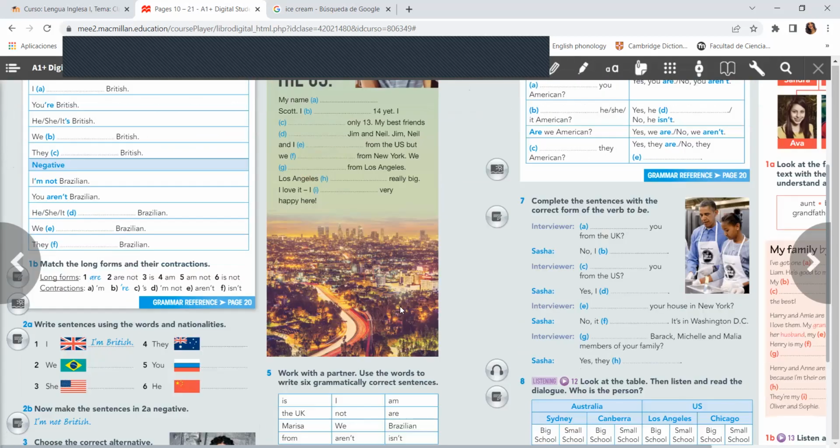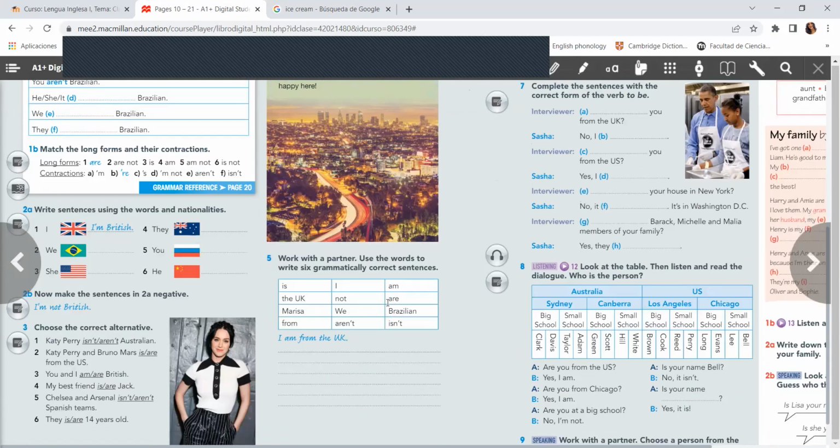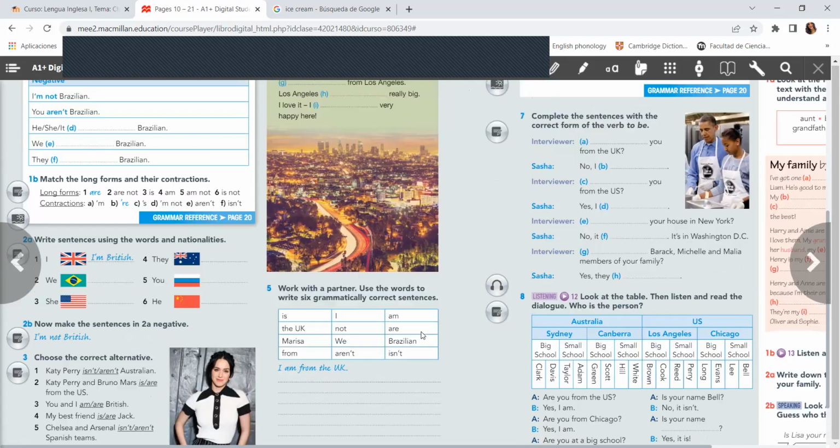Then we have to complete: use the words to write 6 grammatically correct sentences. And here you have the options that you can use. For example, I'm from the UK, and Marisa is not Brazilian. The UK is not in South America, for example, right? So you can use these words that you have here and write sentences with the verb be.